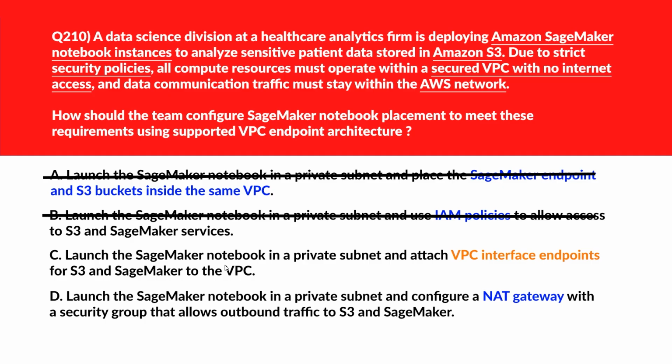C says launch the SageMaker notebook in a private subnet and attach VPC interface endpoints for S3 and SageMaker to the VPC. VPC interface endpoints enable private connectivity to AWS services without routing traffic through the public internet. Let's keep it. We'll move to D. D says launch the SageMaker notebook in a private subnet and configure a NAT gateway with a security group that allows outbound traffic to S3 and SageMaker. NAT gateway introduces internet routing, which violates the no internet policy. We'll delete this. We'll lock option C as the right answer.